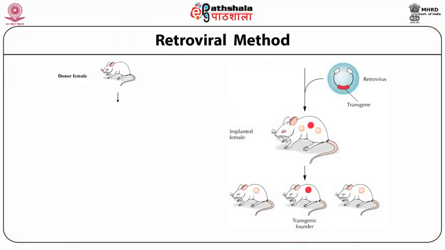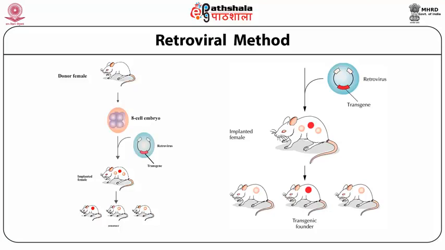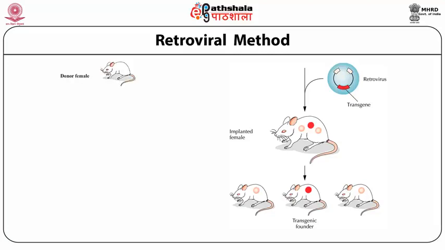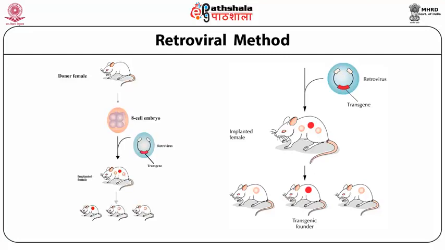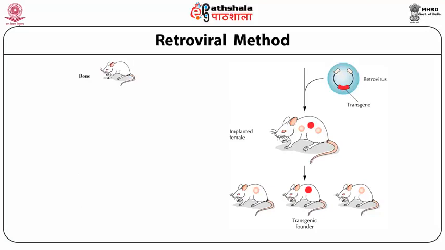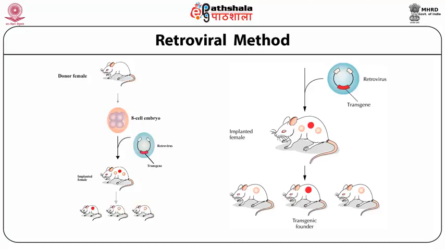In the retroviral method, we will use the retrovirus. Retroviruses are those viruses which have RNA as their genome. These are used as the vector. In this figure, we have a donor female from which we extract an egg that will be grown into the 8-cell embryo. Then in the retrovirus we replace the viral gene with our gene of interest. This virus will infect the cell and transfer the gene of interest into that particular cell, and that cell will be re-implanted into the female mice, and that will produce progeny that will be of